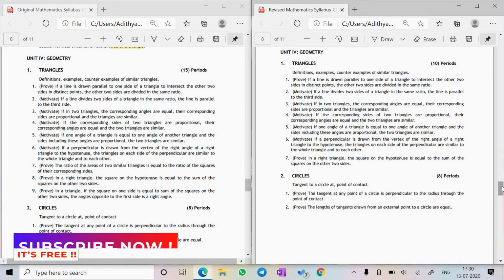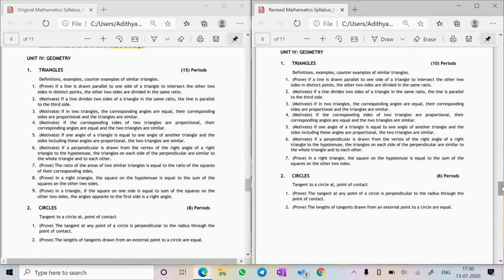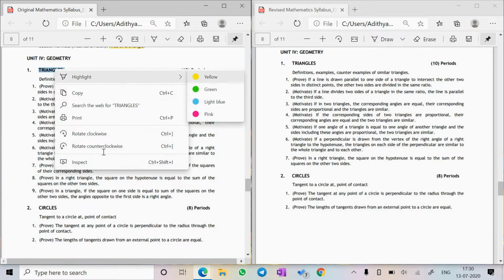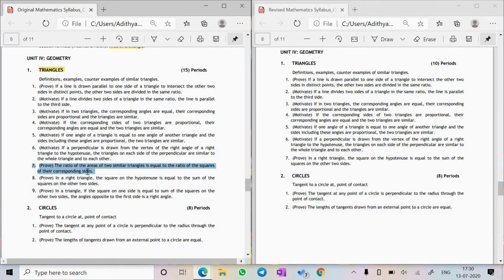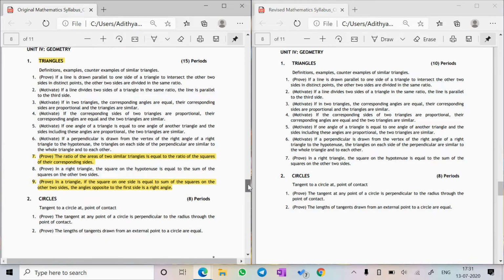Coming on to the sixth chapter, triangles. For chapters like triangles and circles, they have actually given the proofs in the syllabus, so we will be looking at what all proofs have been deleted. We have two proofs deleted in this chapter of triangles, the 7th and the 9th proof. The ratio of the areas of two similar triangles is equal to the ratio of the squares of their corresponding sides. And in a triangle, if the square on one side is equal to the sum of the squares on the other two sides, the angle opposite to the first side is a right angle. You would have had to prove these two on the board if there was no deletion, but now you don't have to.